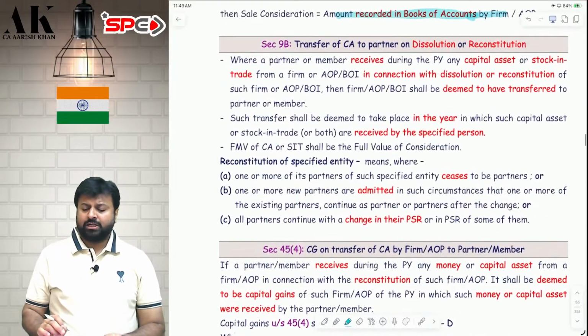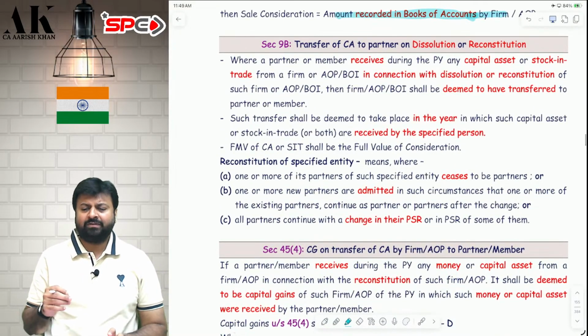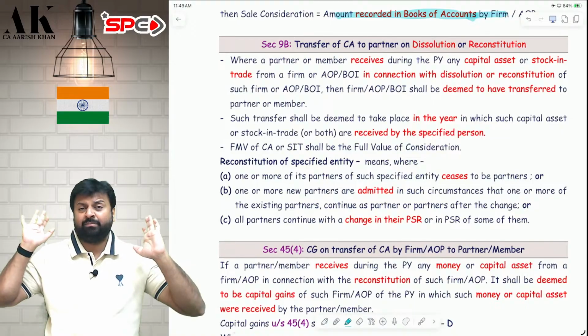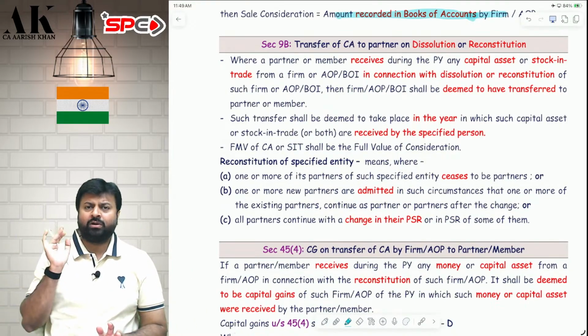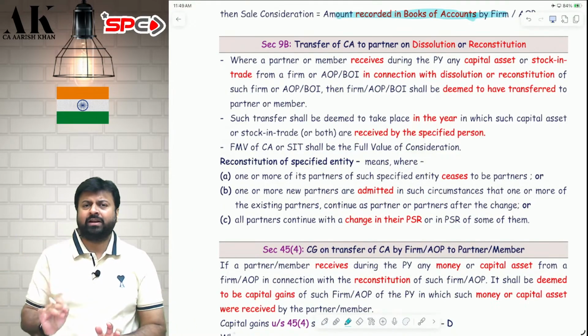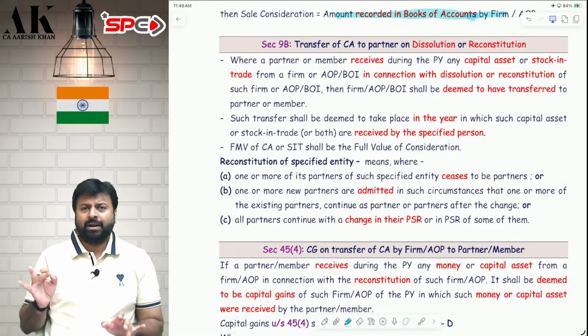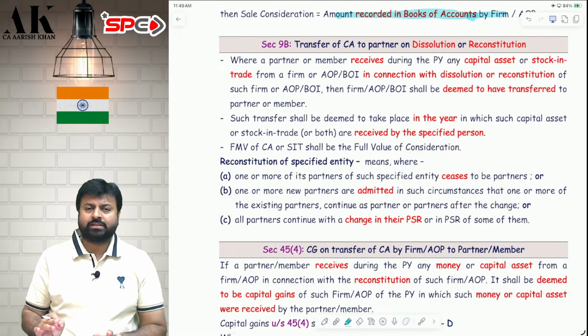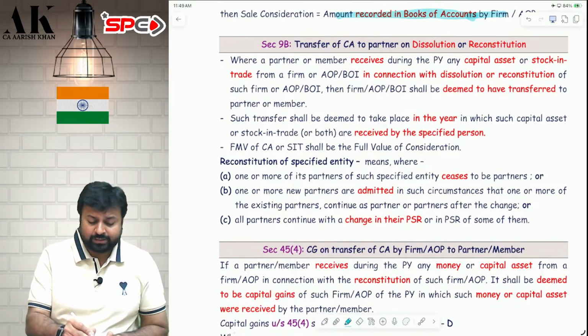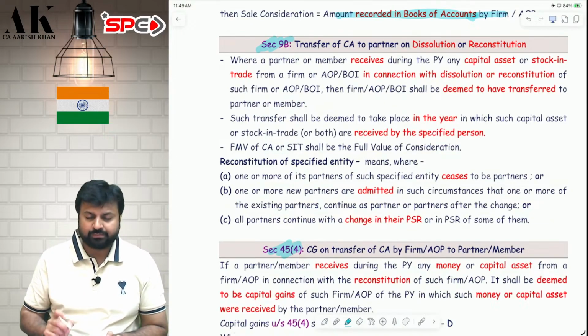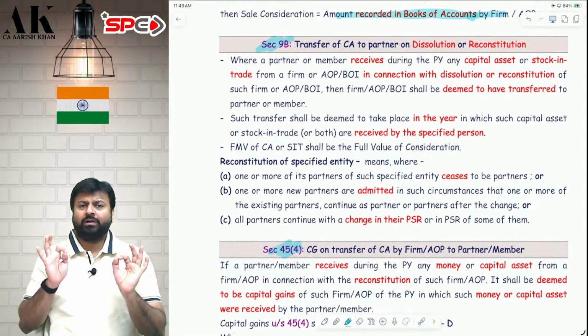Now coming to some dangerous provisions, which are slightly difficult to explain without the help of those 3 big CBDT circulars, which we have done in our regular exam oriented batch, and even in our practical question batch. But still I will try to explain to the extent it is possible from my side. That is section 9B and section 45(4). First we will talk about 9B.